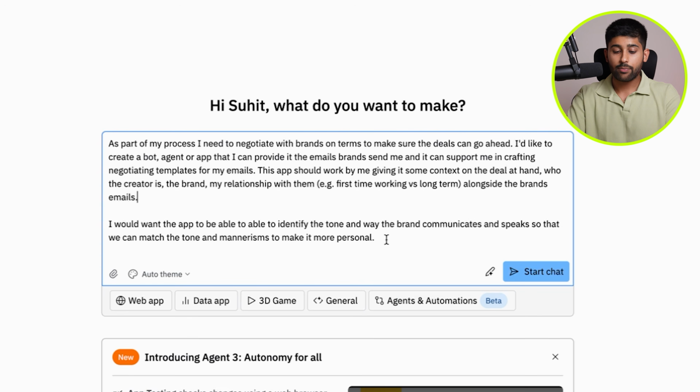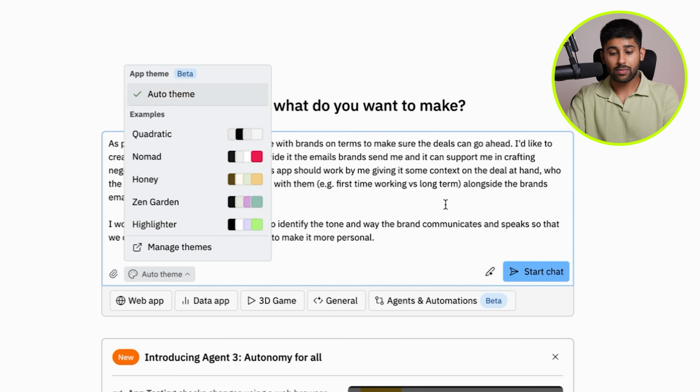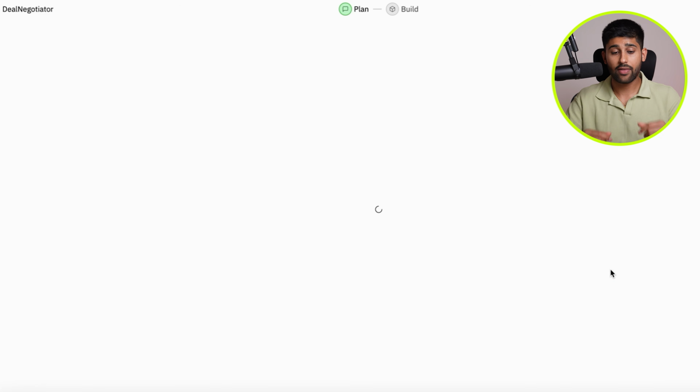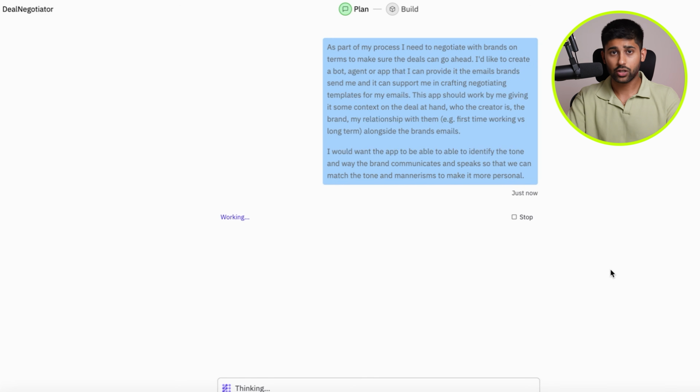And I would then want the app to be able to identify the tone and the way the brand communicates and speaks, and I can match the tone and mannerisms to make it more personal. And I can even at this point attach a file with an example email, or I can make different themes, or I could actually just have Replit improve the prompt for me. So once again, all you gotta do is click start chat, it's going to plan the app, and then it's going to make me my deal negotiator app.